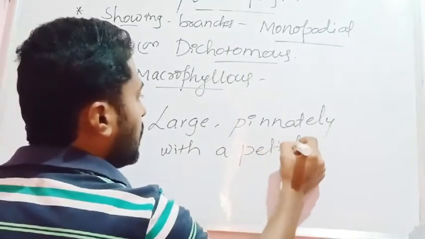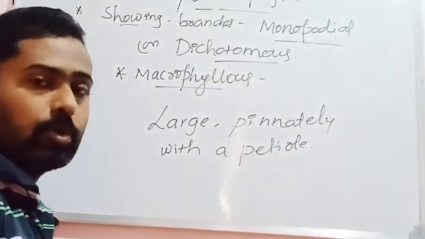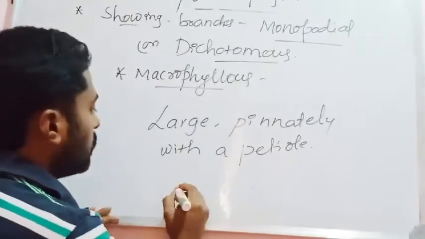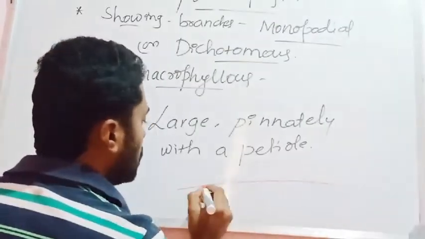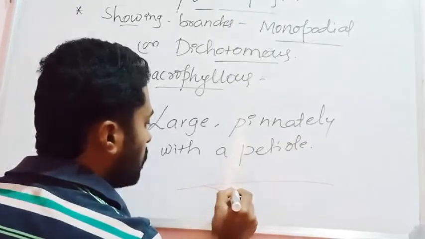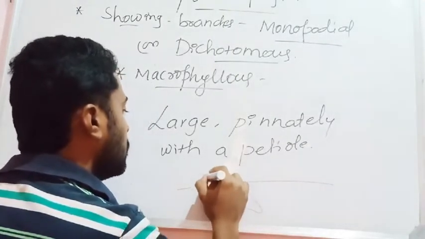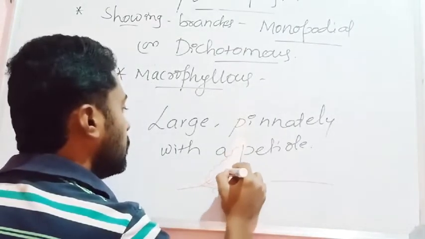Petiole means the stalk of the leaf. If the leaves are large, they bear very small leaflet-like structures. Have you seen curry leaves? So in curry leaves, what happens?